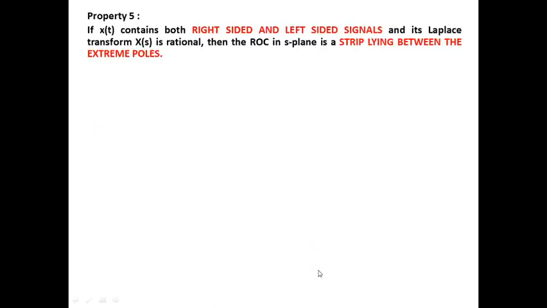Property number 5. If the given signal x of t contains both right-sided and left-sided signals and its Laplace transform is rational, then the ROC in the S plane is a strip lying between the extreme poles. I repeat, if the given signal is an addition of right-sided and left-sided, then the ROC is a strip lying between the extreme poles. Let us consider, for example, a signal which is both left-sided as well as right-sided. It's extending on both sides.